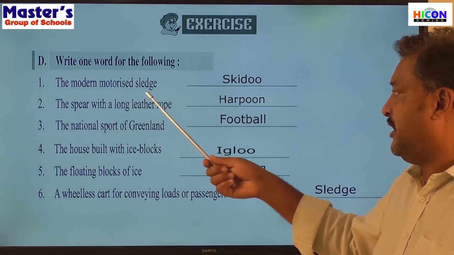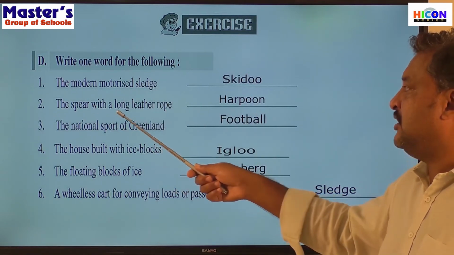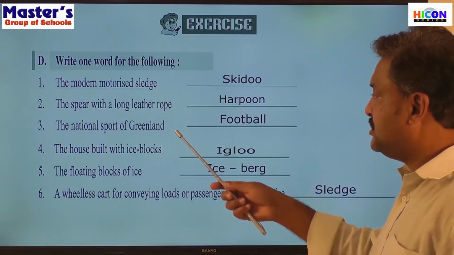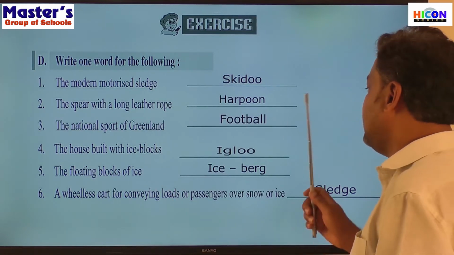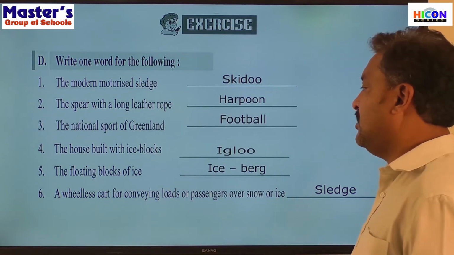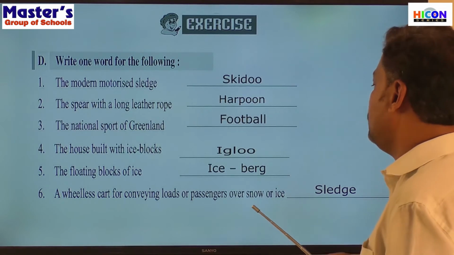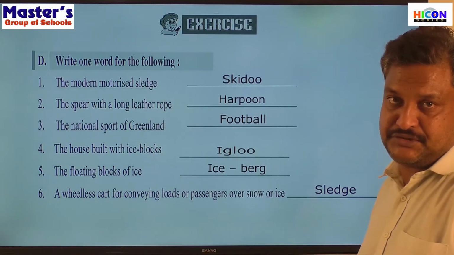The modern motorized sledges are called a skidoo. The spear with a long leather rope is called a harpoon. The national sport of Greenland is football. The house built with ice blocks is called an igloo. The floating block of ice is called an iceberg. A wheelless cart for conveying loads or passengers over snow or ice is called a sledge.